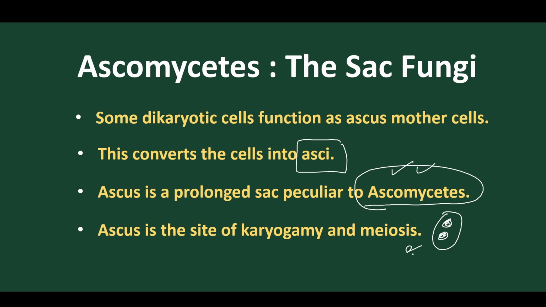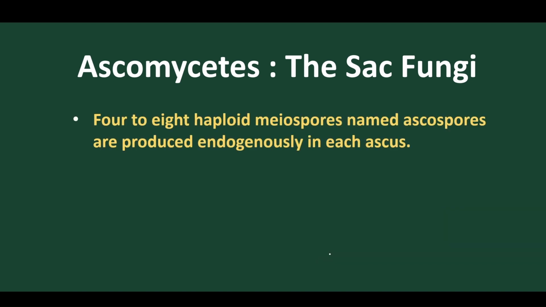They undergo karyogamy. After undergoing karyogamy, they undergo meiosis to produce the ascospores. And this type is found in Ascomycetes. So normally we find 4 to 8 ascospores are produced.